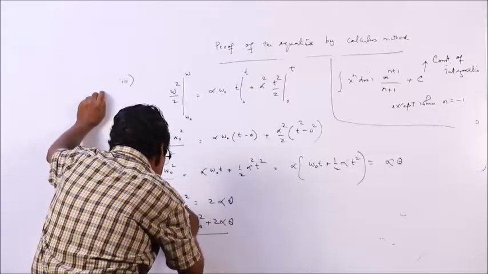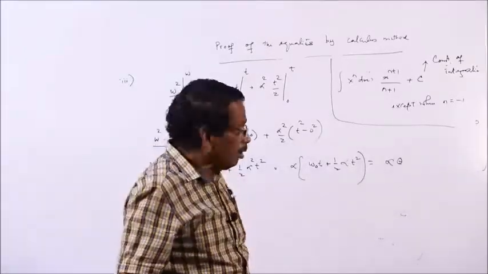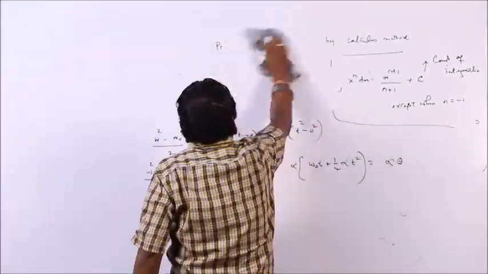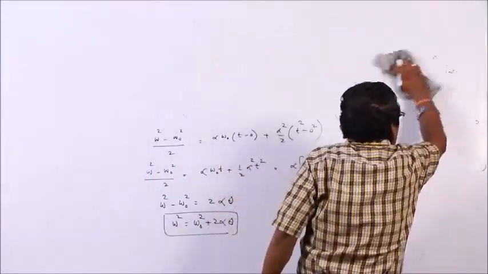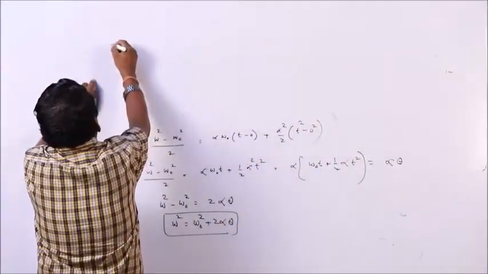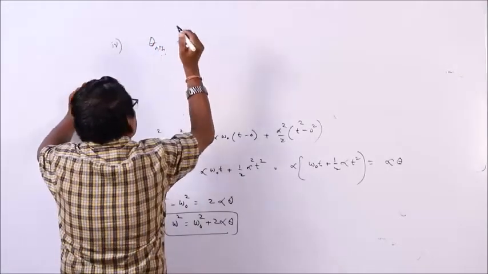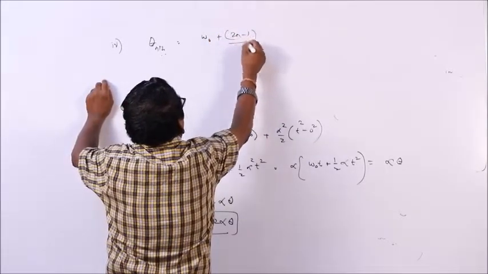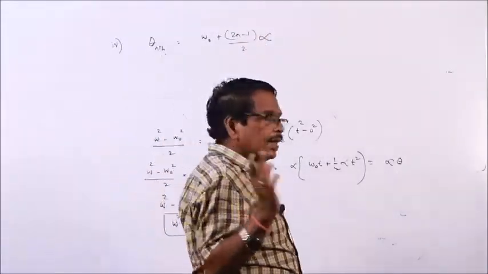So, this is the third equation: omega square is omega 0 square plus 2 alpha theta. Now, let us come to the fourth equation, the last equation of angular motion, that is the angle covered in nth second, the angle covered in a particular second. Fourth equation: theta nth is equal to omega 0 plus 2n minus 1 by 2 into alpha. That is your angle covered in nth second.